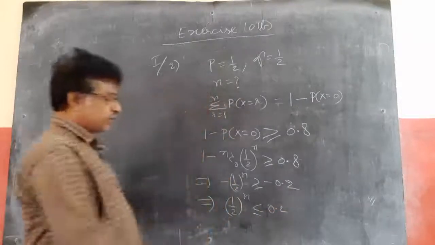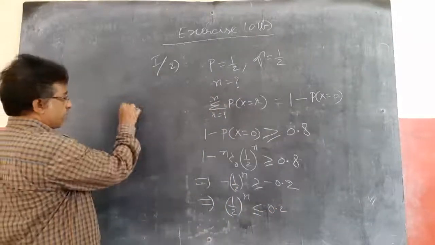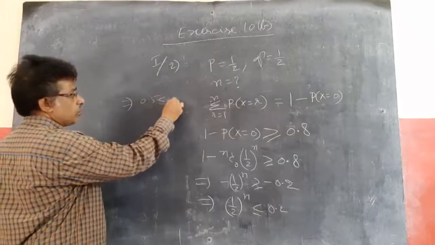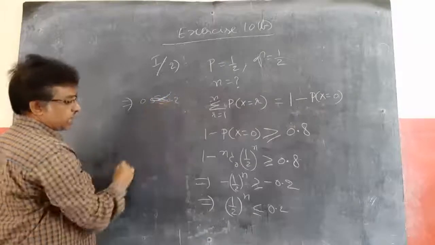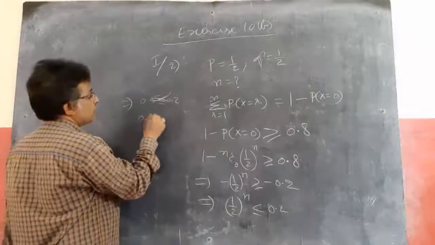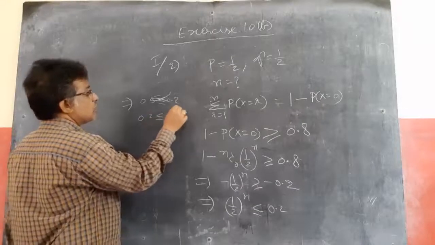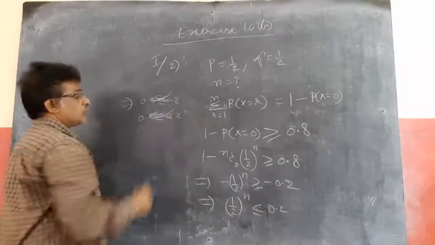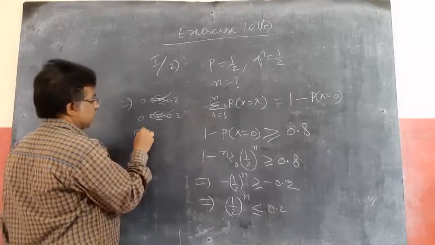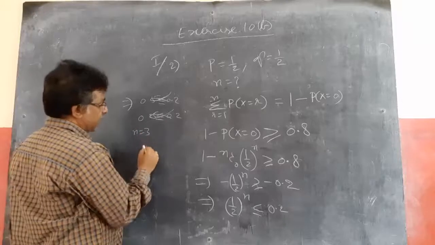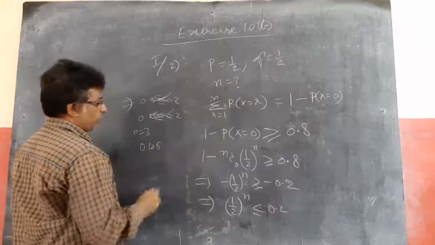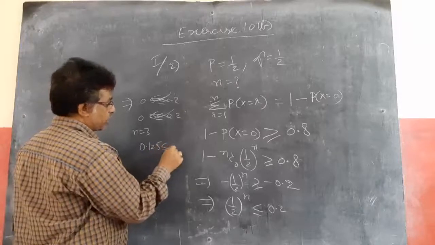So what should be the value of n? If n equal to 1, what happens? 1 by 2 is 0.5. Is it less than 0.2? No. So n is not 1. If n equal to 2, 1 by 2 whole square means 0.25. Is it less than or equal to 0.2? No, 0.25 is more than 0.2. So not possible. If n equal to 3, 1 by 8 means 0.125. Is 0.125 less than or equal to 0.2 or not?